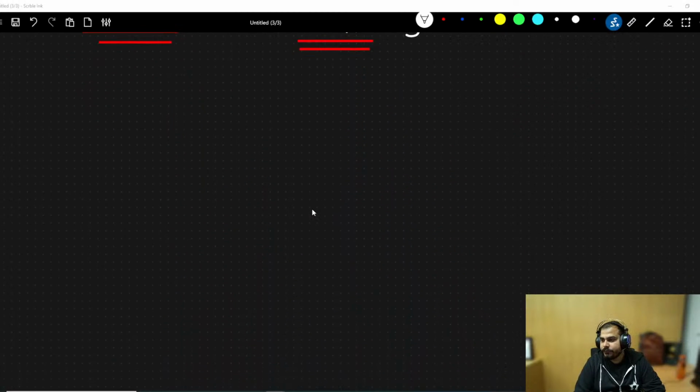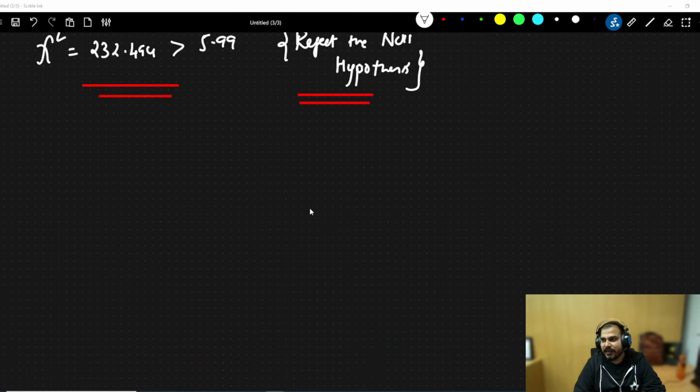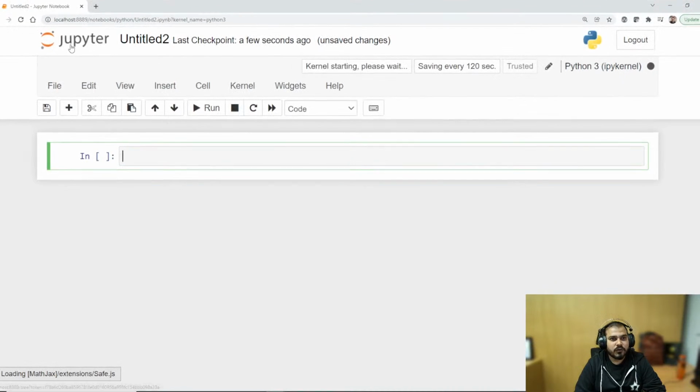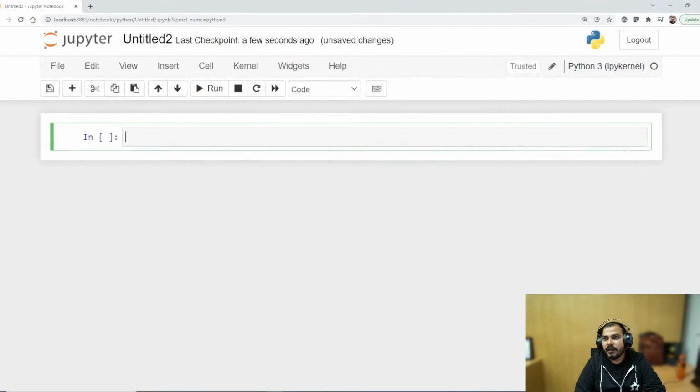Now let's go. Python is pretty much easier. In Python, you don't have to do much. You want to see one Python example with respect to Z test? I can show you that. Okay, let's see one Python example. So I'm just opening this. Let's say that I want to perform Z test. So let's say that I have some values like this.